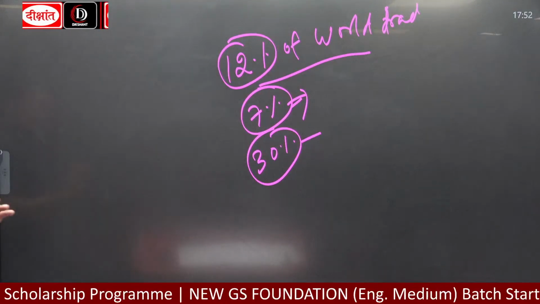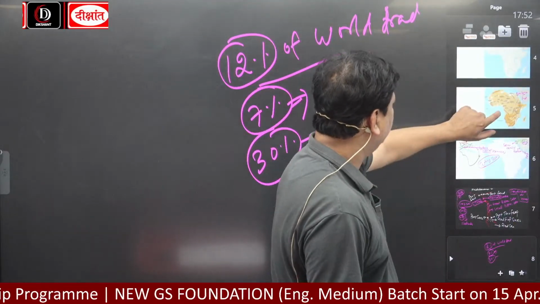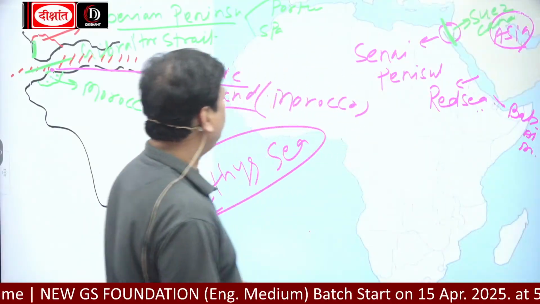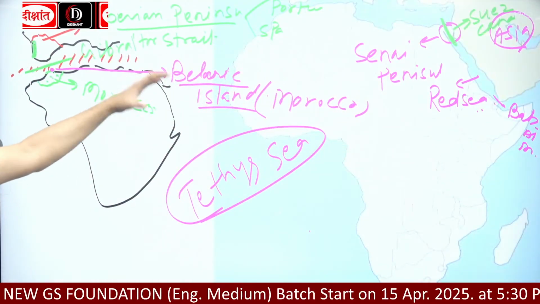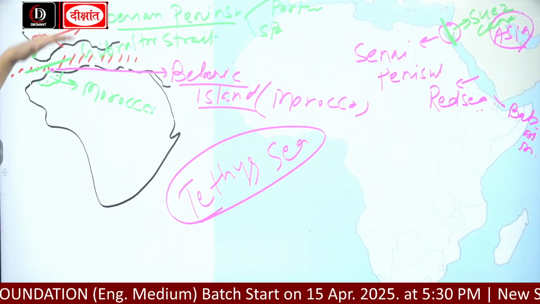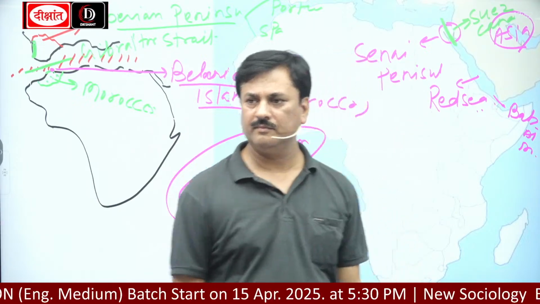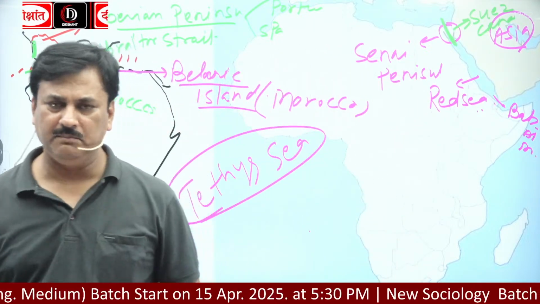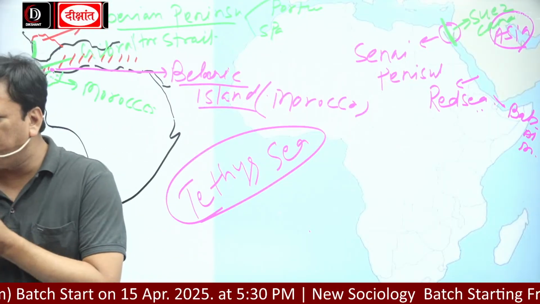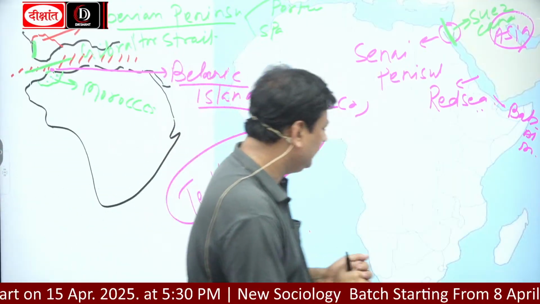So two things we have discussed. Number one, this peninsula: the entire Africa continent is separated from Europe and from Asia. Mother continent, continent of hope, as well as dark continent, 54 countries.